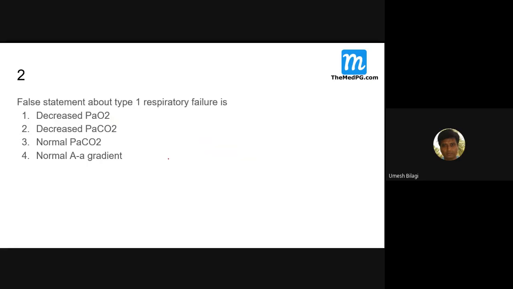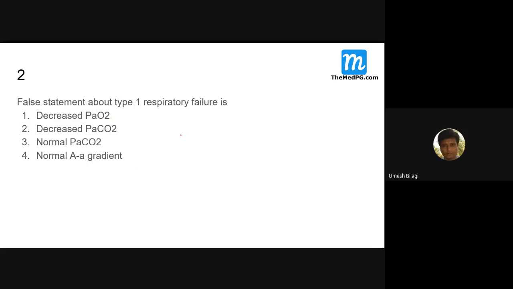That's the reason there is respiratory failure. So the alveolar O2 will be more, but arterial O2 will be less. The gradient will increase because of that.